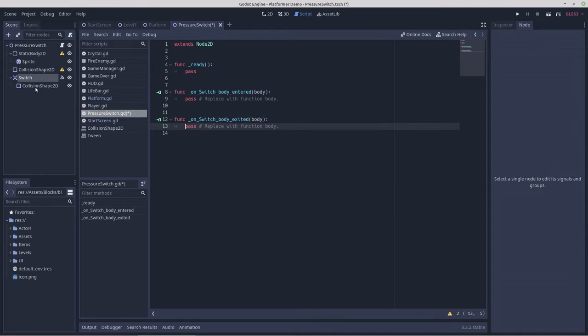So to be a dead man switch, it's going to need a variable, engaged, equals, and that will be an array.